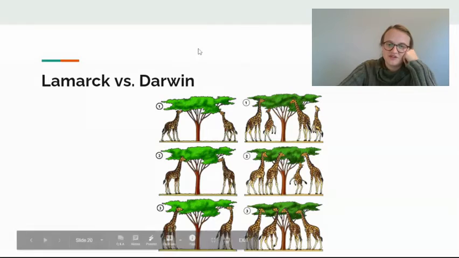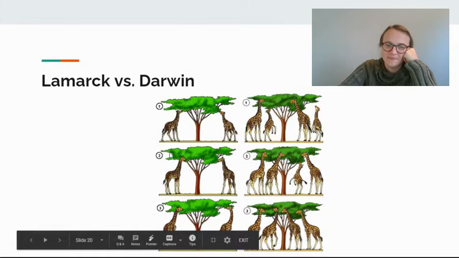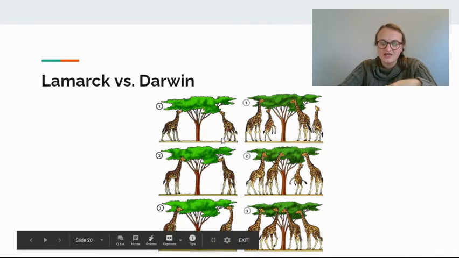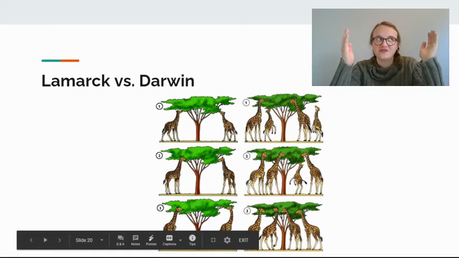So basically the difference, we have Lamarck's theory over here and Darwin's theory over here. Starts out with giraffes, and then basically Lamarck's theory, again, acquiring traits throughout your lifetime can then be passed on. So they get taller, and they pass that on to their offspring so that they can eat the leaves from the tall tree. If you're thinking that doesn't make sense, that's dumb, it is.